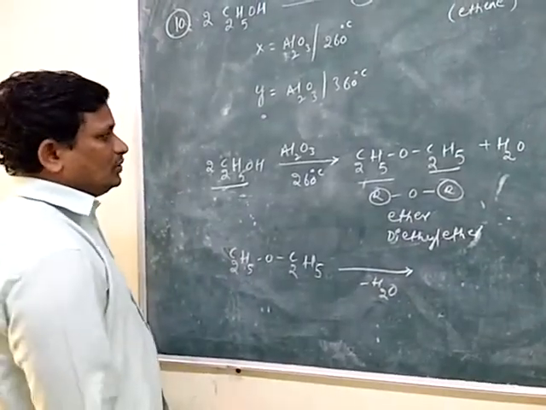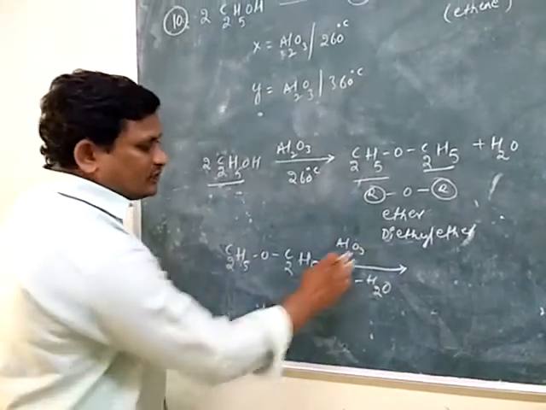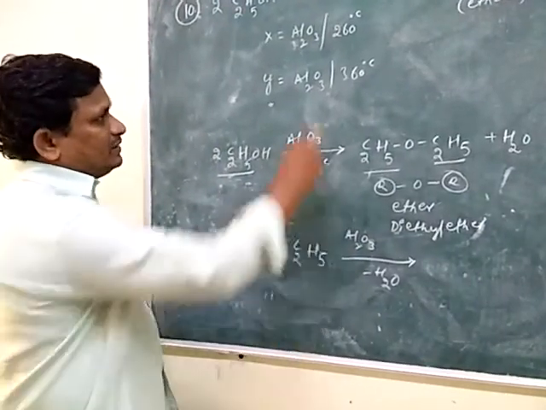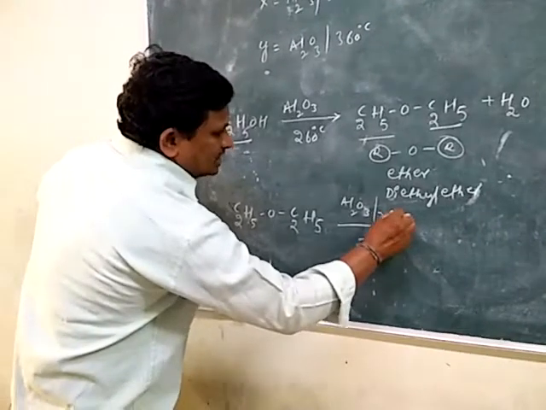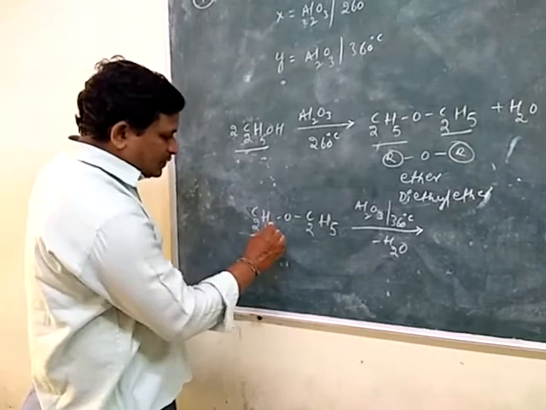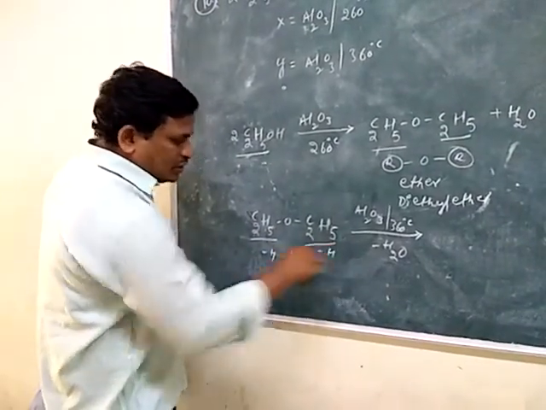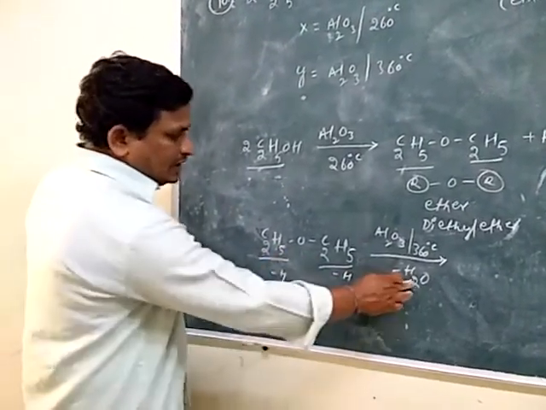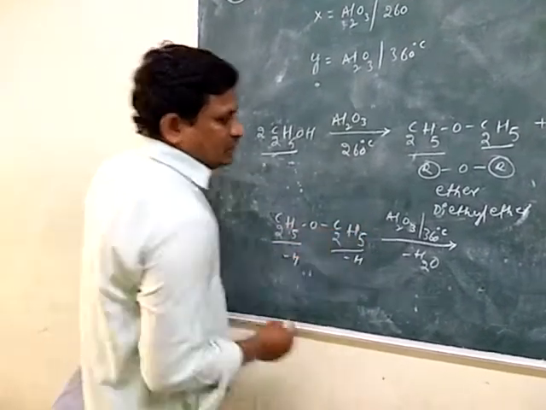This reaction takes place in the presence of Al2O3, the same reagent, but the temperature is different, that is 360 degrees centigrade. Then in this C2H5, removal of one hydrogen and H2O, the remaining is C2H4.